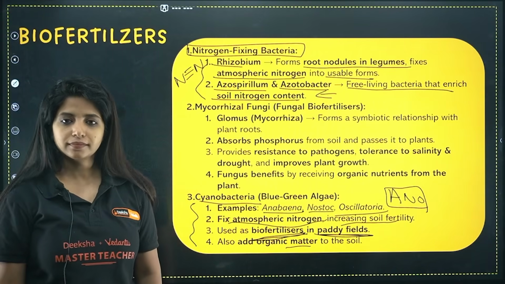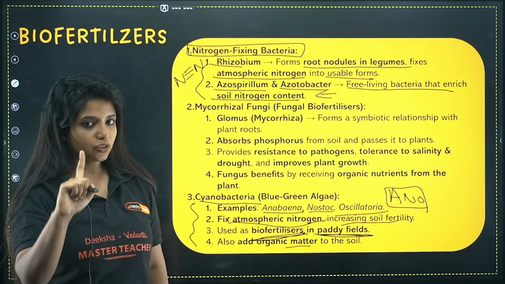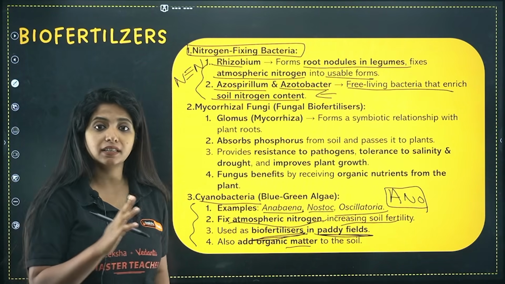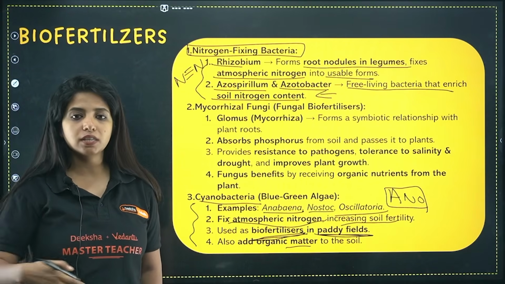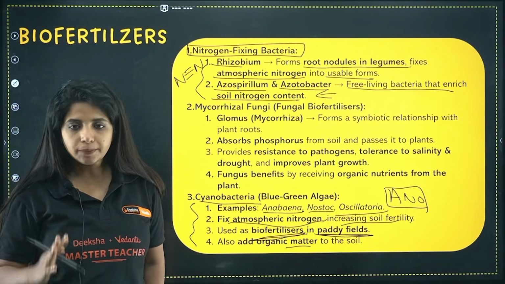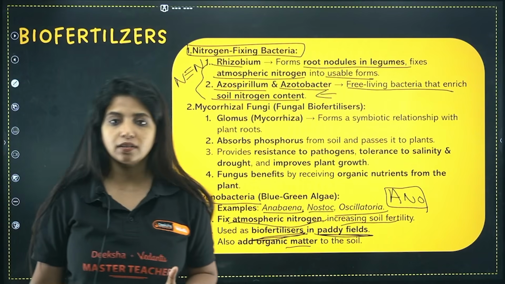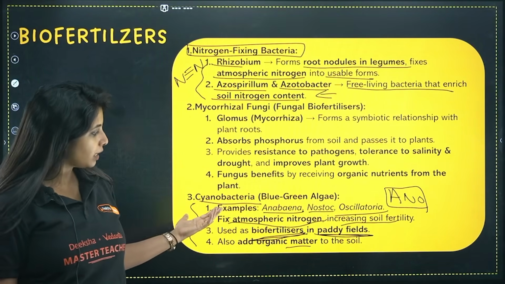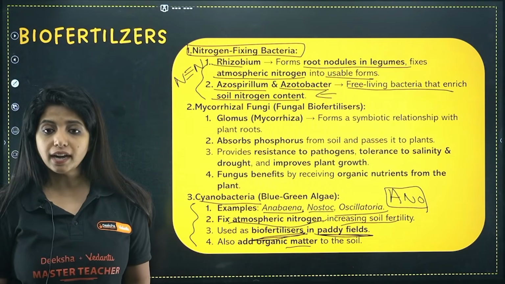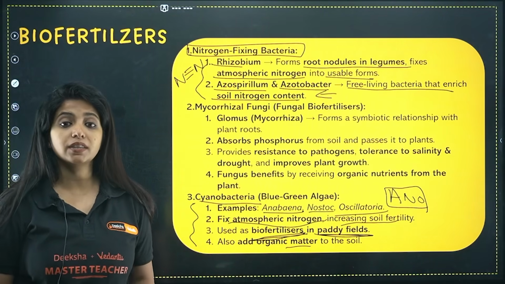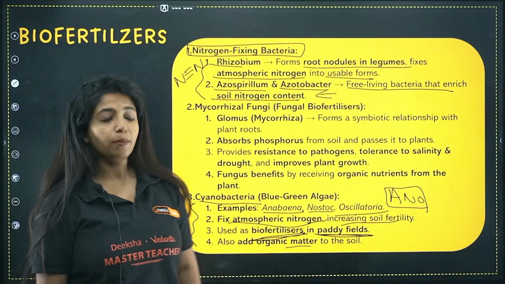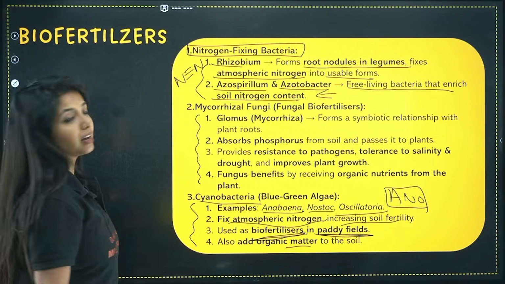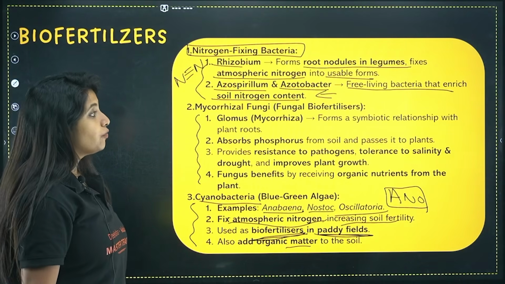Know that. Okay. So rhizobium is not free living. It forms root nodules in the case of legumes and fixes nitrogen. Azotobacter and azospirillum are free-living bacteria which increase the soil nitrogen content. Cyanobacterium is an autotrophic bacterium which prepares its own food. Anabaena, Nostoc and Oscillatoria are examples, and they fix nitrogen. Apart from that, they are used as biofertilizers in paddy fields, and they also provide organic matter. Now apart from that, you have mycorrhizal fungi, that is fungal biofertilizers.